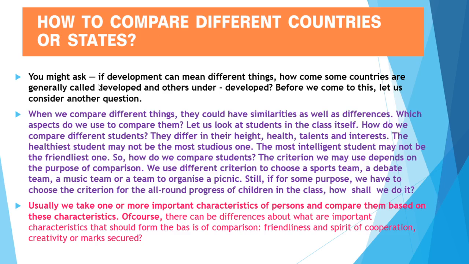So let me read these paragraphs first. You might ask, if development can mean different things, how come some countries are generally called developed and others underdeveloped? Before we come to this, let us consider another question. When we compare different things, they could have similarities as well as differences. Which aspects do we use to compare them?